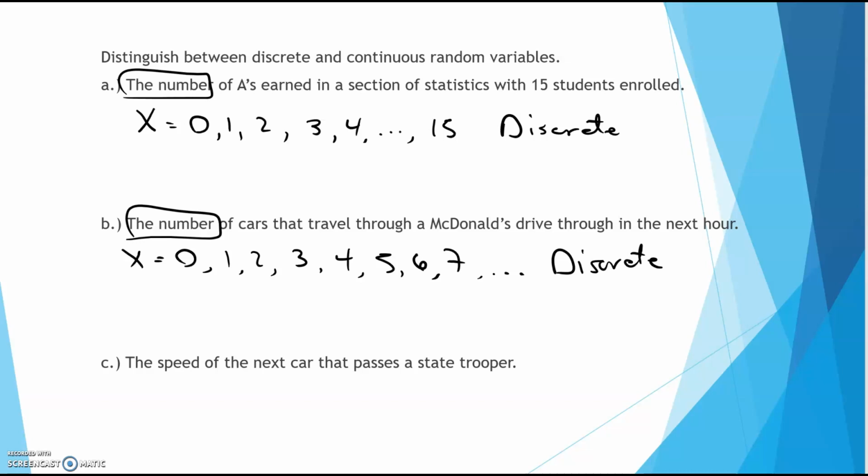Now C is the speed of the next car that passes a state trooper. Well, let's list all the values that X could be. Could the speed of the car be 0? Well, no, it couldn't be 0 because then it wouldn't be moving and therefore it wouldn't be passing the state trooper. But anything greater than 0, it would be passing the state trooper. Now, this is going to be continuous because this is a type of measurement. We're measuring the speed of the car.